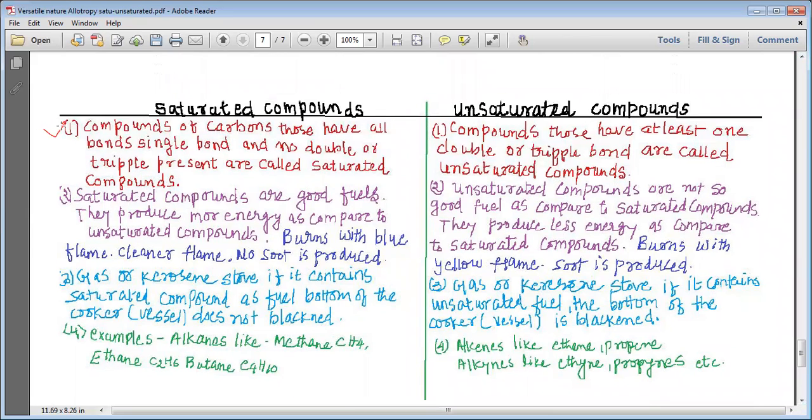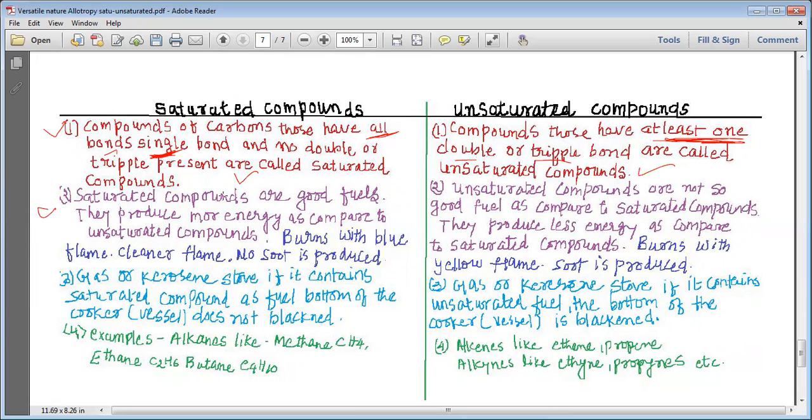So first difference, compounds of carbon that have all the bonds single, please remember, with no double or triple bond present, are called saturated compounds. Whereas compounds that have at least one double or triple bond present are known as the unsaturated compounds.